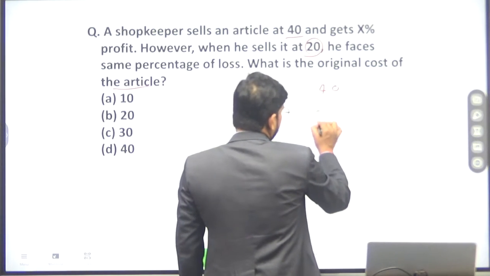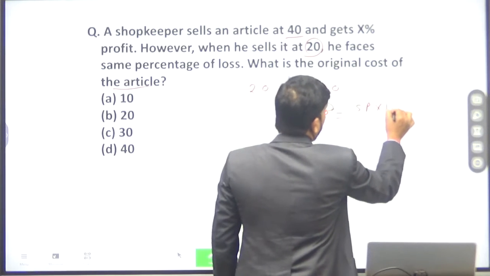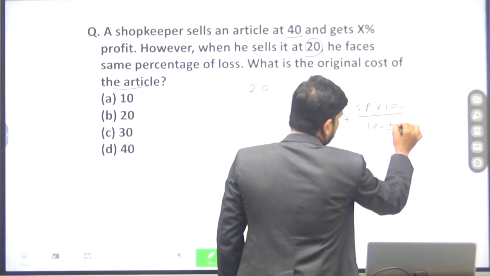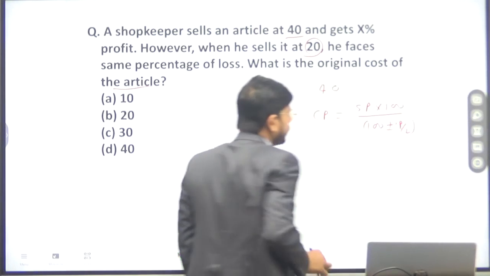So what will be the CP? You know, CP is equal to SP into 100 divided by 100 plus or minus percentage profit or loss. This is the trick.